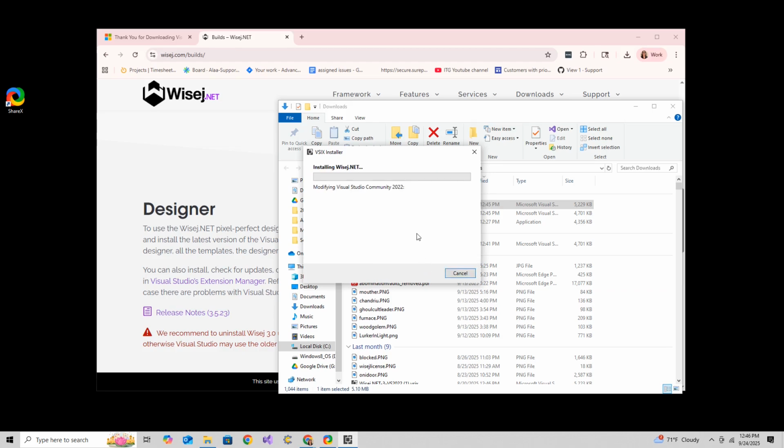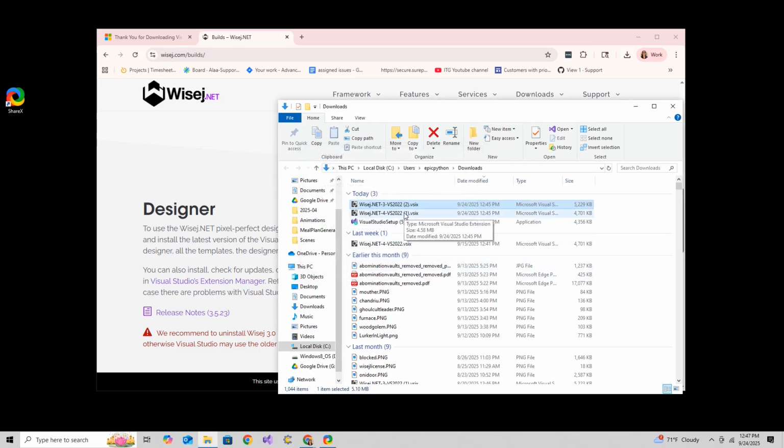And install. And there we go. And then if I wanted to install WiseJ.NET 4, I could click on this and run the installer, but I'm going to show you a second way to install it.